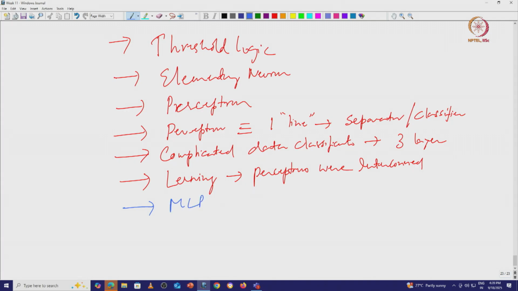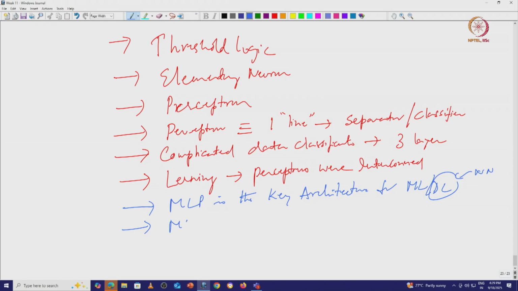Multi-layer perceptron is the key architecture for machine learning or deep learning, more so deep learning, which is only done with neural net.